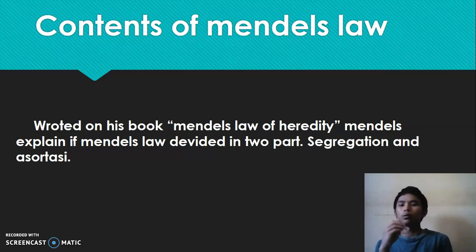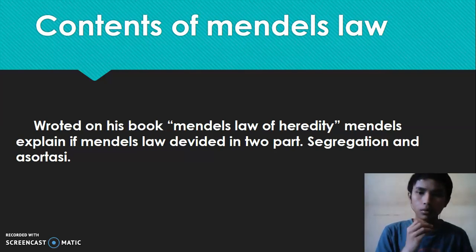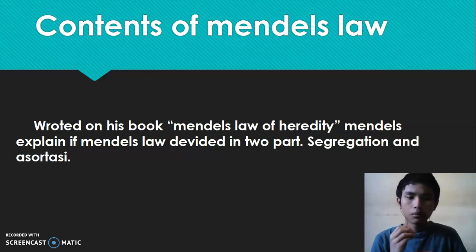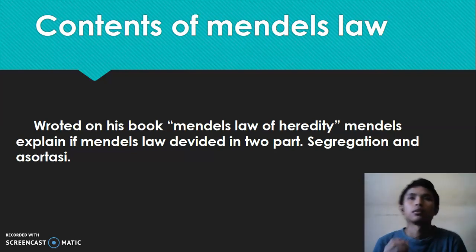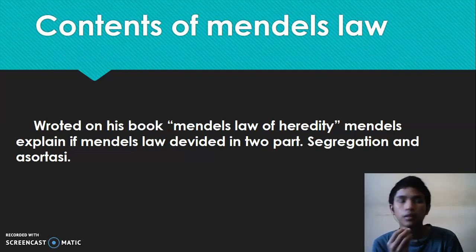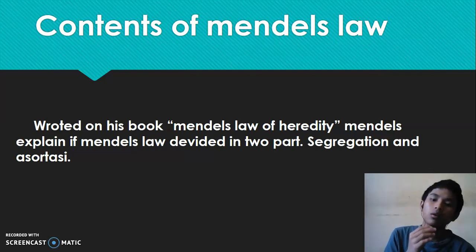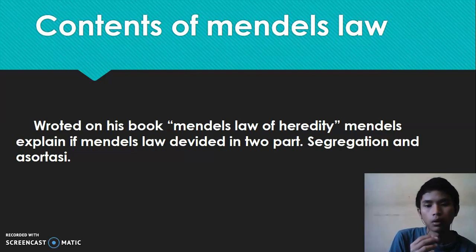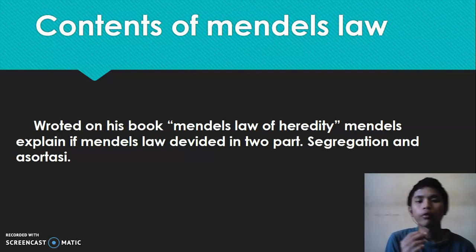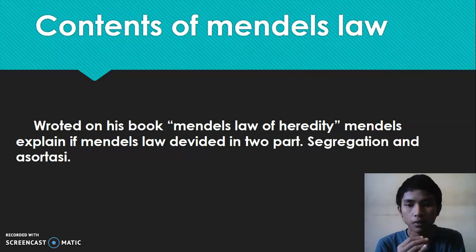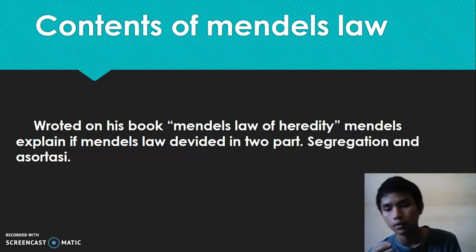Next, contents of Mendel's Law. The contents of Mendel's Law are many in the journal and hard to understand, so I want to make it simple. He wrote in his book, the title is Mendel's Law of Heredity. Mendel explained that Mendel's law is divided into two parts, segregation and sortation.